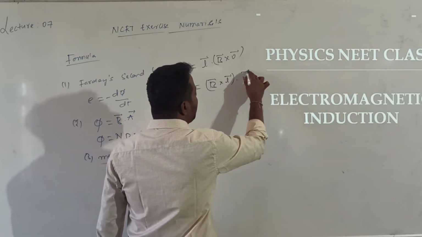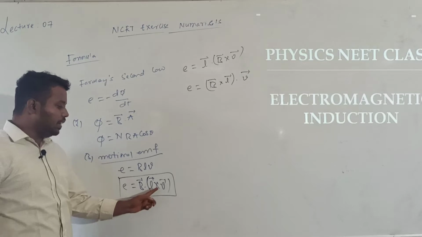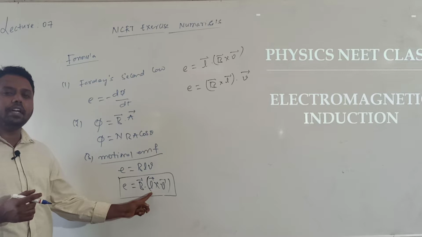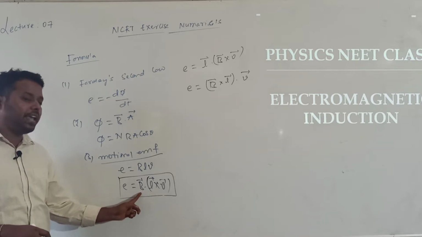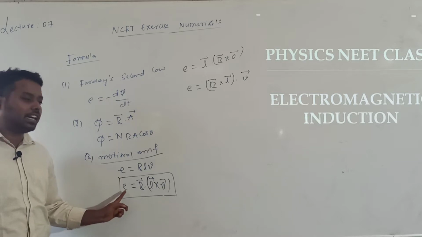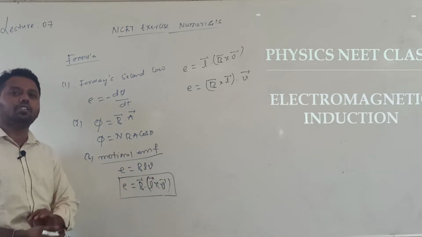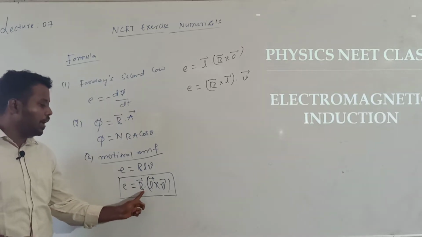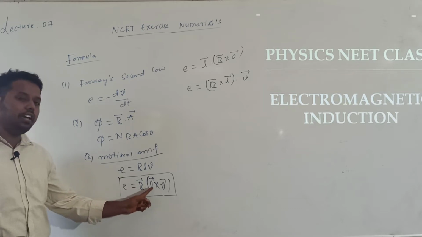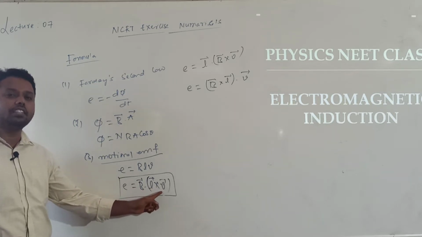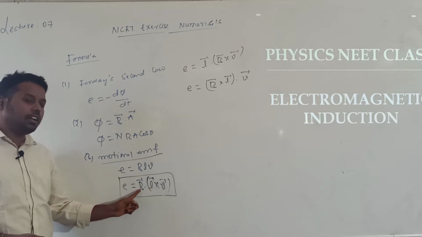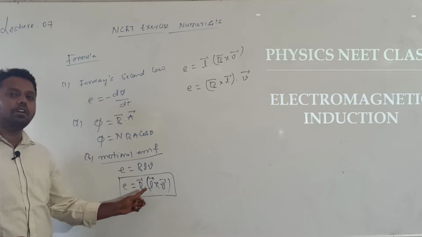But remember, if B, L and V are coplanar vectors, in the same plane, then this is a vector triple product and the answer will be 0, for E is equal to B bar dot L bar cross V bar. The cross product of L bar and V bar is perpendicular to B bar, so that's why the dot product will become 0.